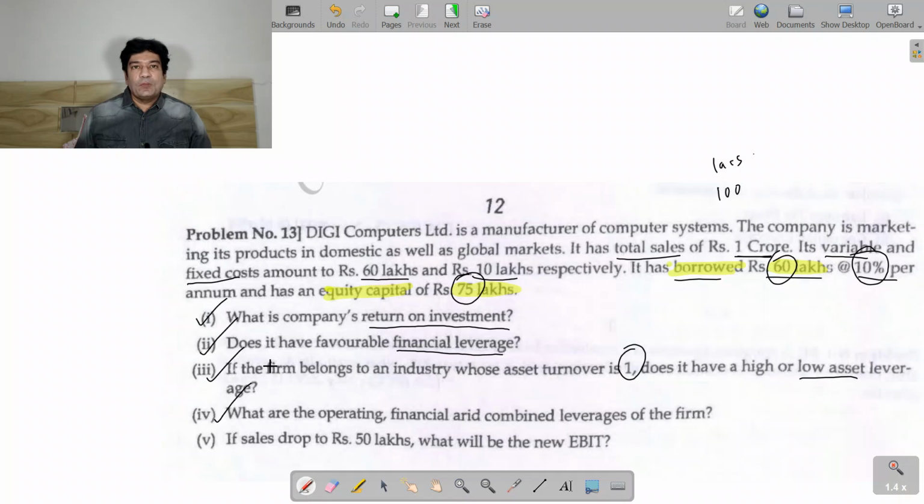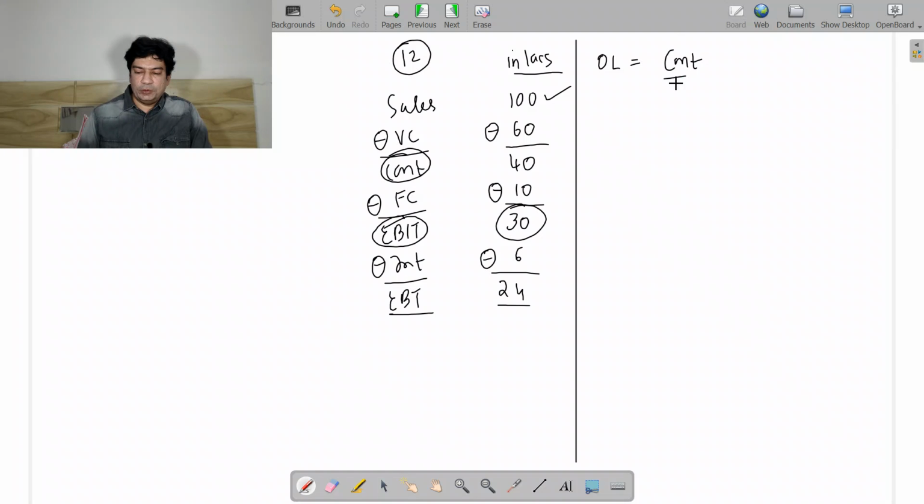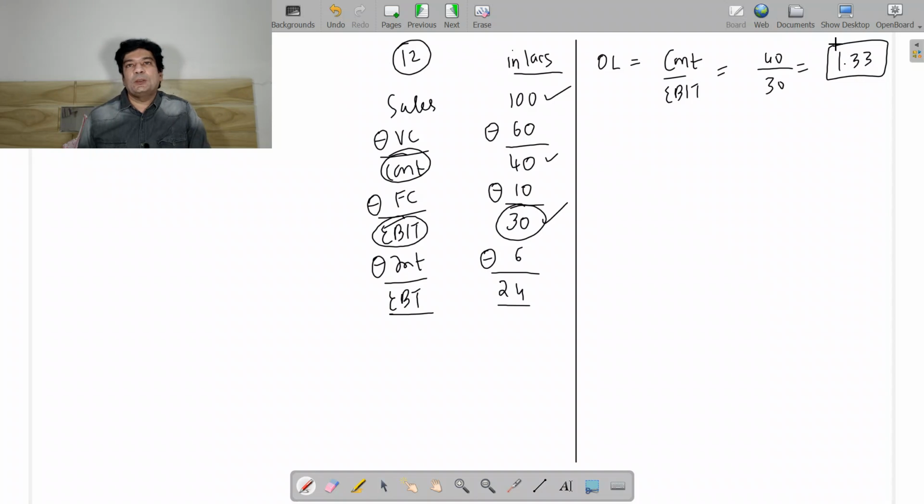Then what are the operating, financial and combined leverage of the firm? So I will be able to answer here only, since we have made the format. So for operating leverage, we have the formula contribution divided by EBIT. So contribution is 40, EBIT is 30. So 40 by 30 is 1.33. This is your operating leverage.